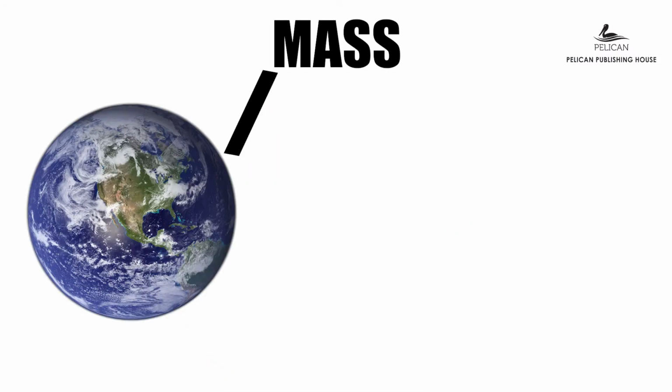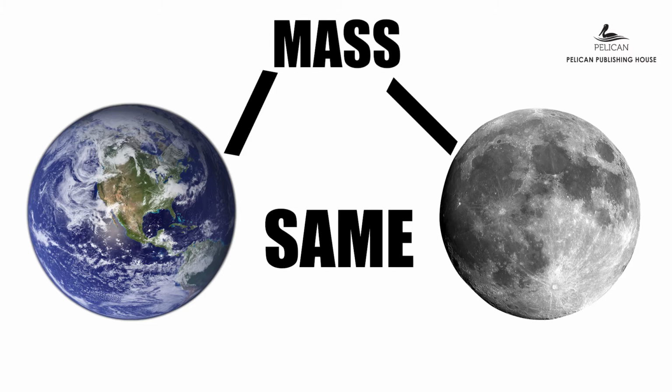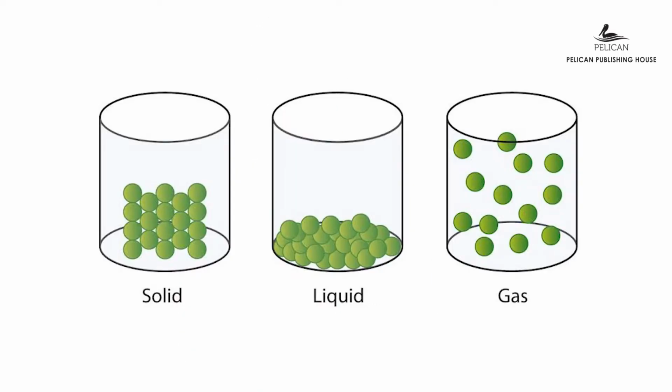The mass of an object would never change. This means the mass on the Earth and the mass on the moon are the same. The gravity is the same everywhere on the Earth. That means your weight would be the same anywhere on the Earth. Matter exists in 3 states: solids, liquids and gases. The difference between these 3 states comes from how the molecules are packed in a certain matter.